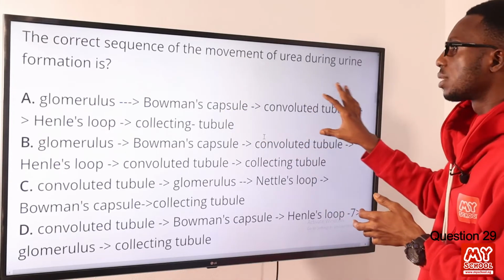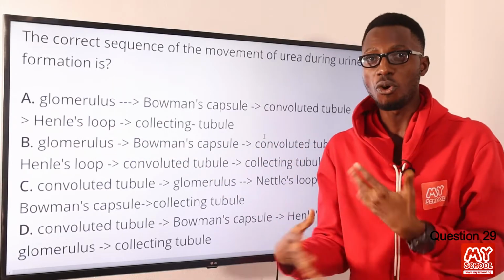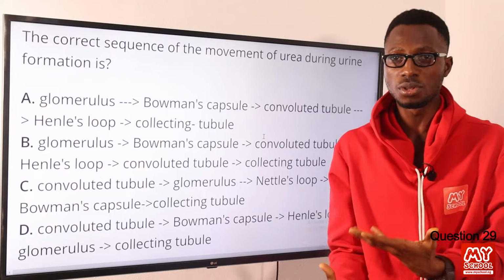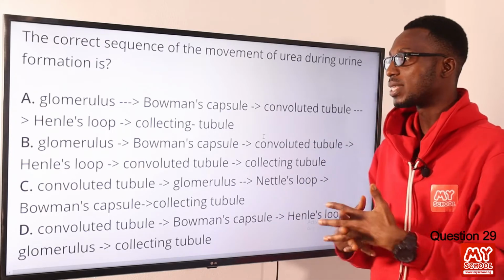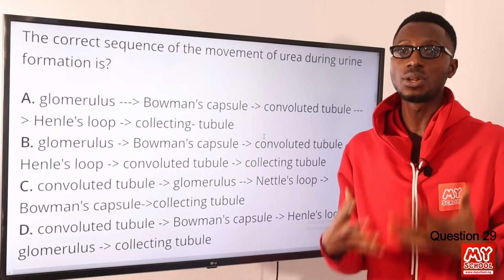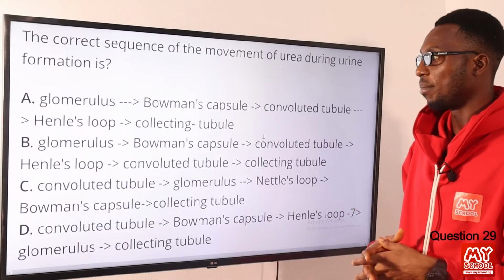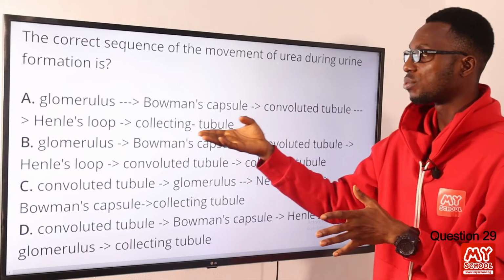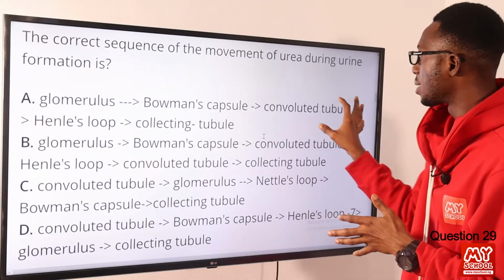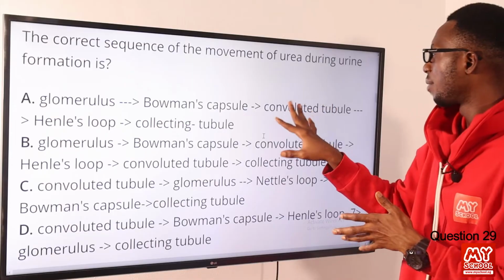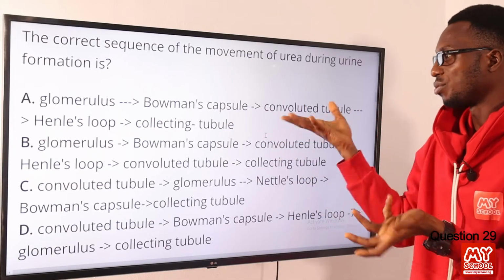Around the convoluted tubules and the loop of Henle, this is where selective reabsorption occurs, just like the word reabsorption, selective. You are selecting the items you want to reabsorb. Important items like water and amino acids are reabsorbed back into the system. The remaining filtrate will then come to the collecting tubule. You can refer to this as the proximal convoluted tubule and here as the distal tubule.